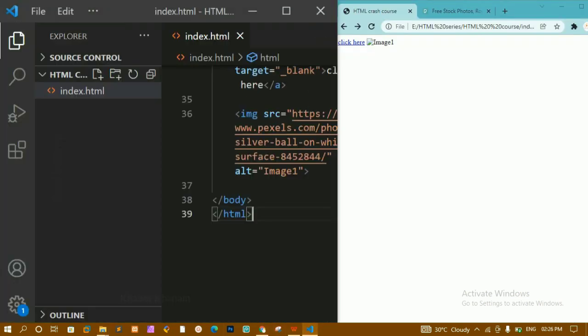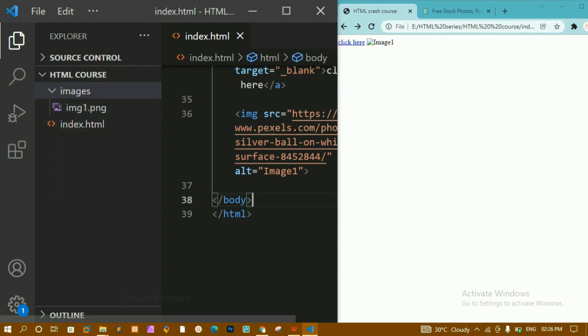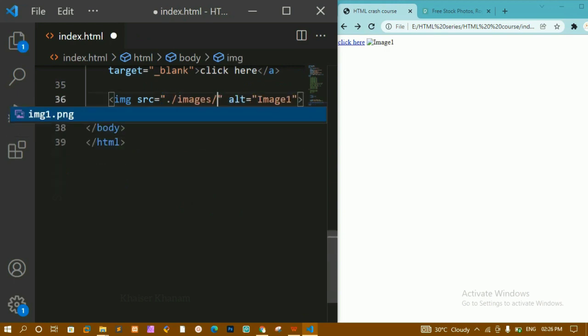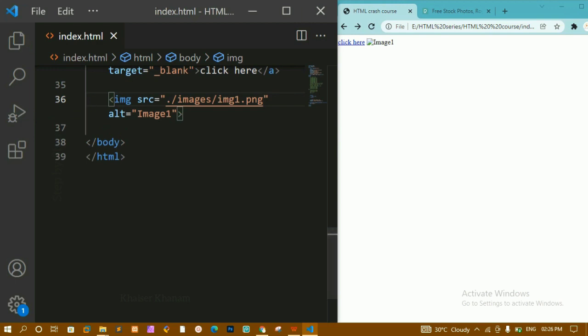Now here inside this folder, HTML course, I am having the images folder. Inside that I am having image1.png. I'll just close this. Now instead of this link, I'm just going to remove it, and here I will be writing that folder. Inside that I am having image1.png. I'll refresh this. Now whatever image I am having here, that should be displayed.